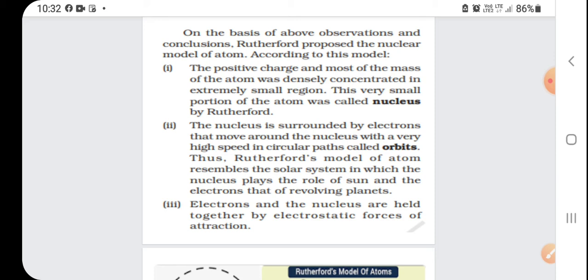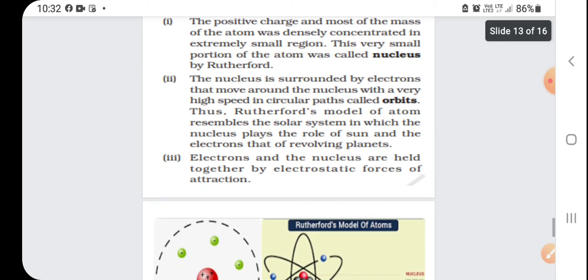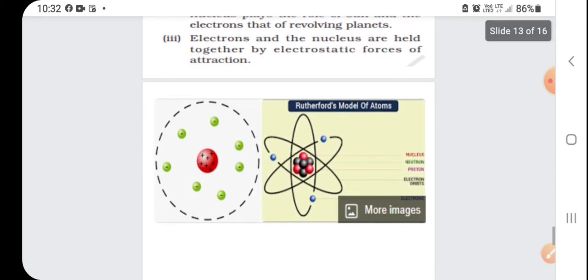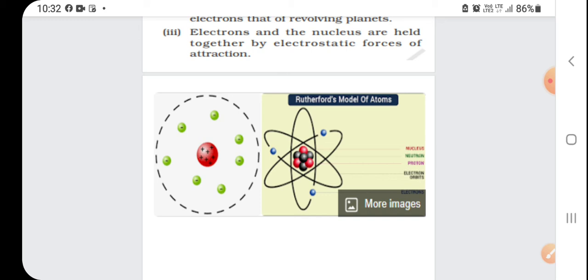Electrons and nucleus are held together by an electrostatic force of attraction. You can see in this picture the model proposed by Rutherford: the nucleus lies in the center of the atom and electrons revolve around the nucleus.